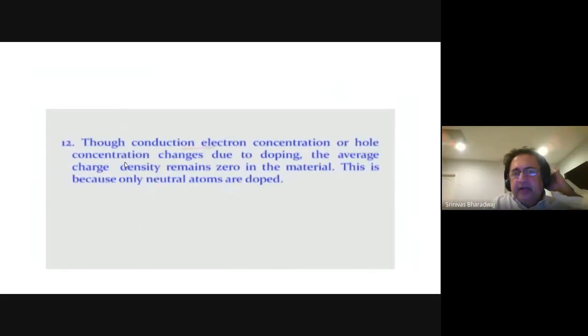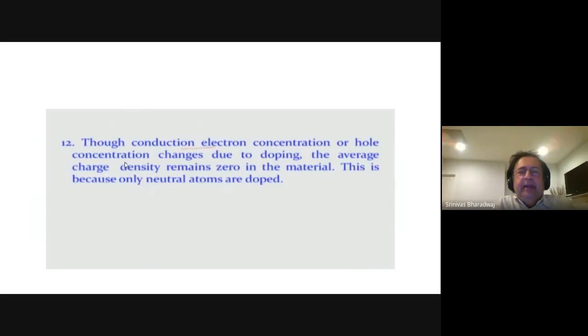Thus, conduction electron concentration or hole concentration changes due to doping. The average charge density remains zero in the material. This is because only neutral atoms are doped. Okay, so remember that.